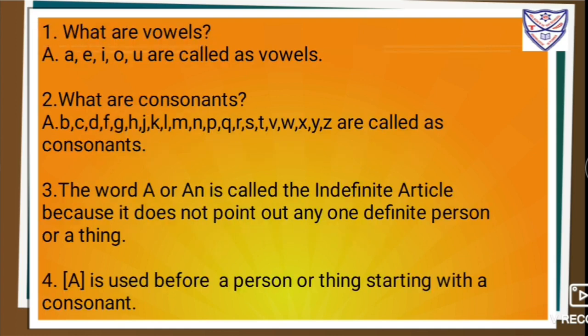Question 1, what are vowels? Answer, A, E, I, O, U are called as vowels.